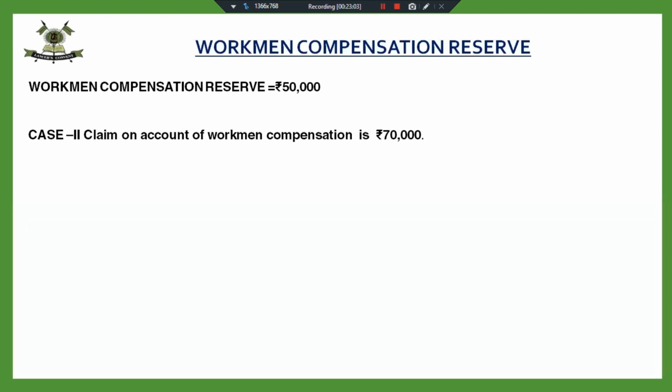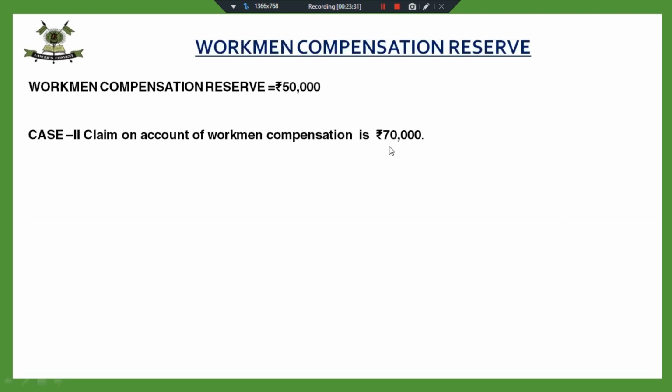Someone has answered capital account is debited. No, child, capital account will not be debited. If our liability is more than the reserve, then we are going to utilize revaluation account for creating this liability. My liability is 70,000.